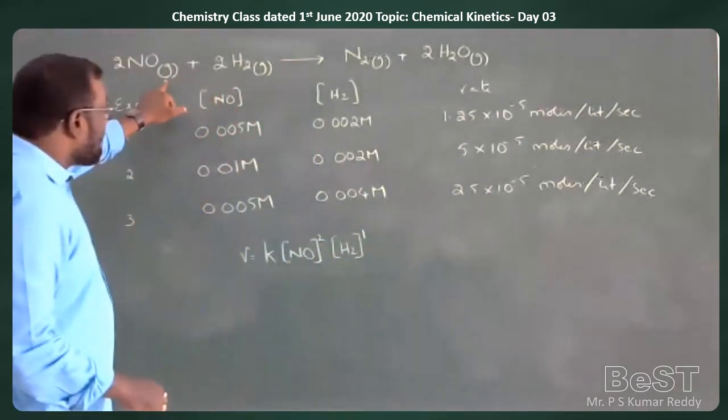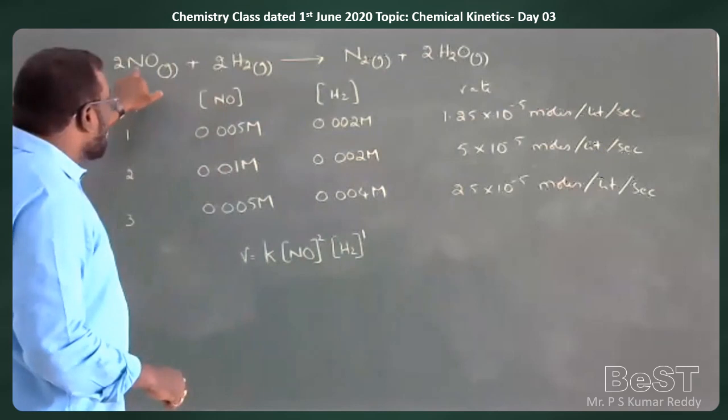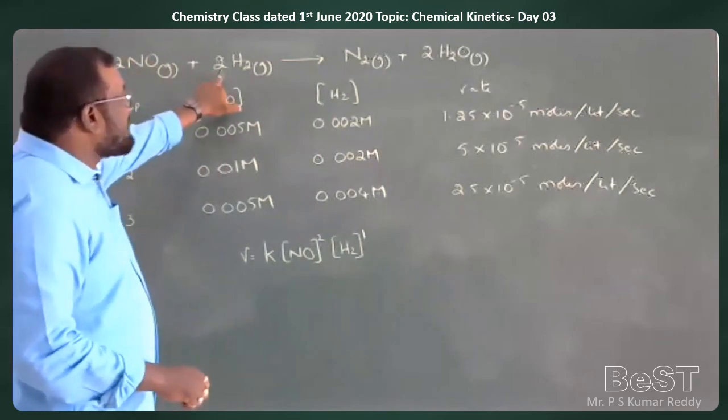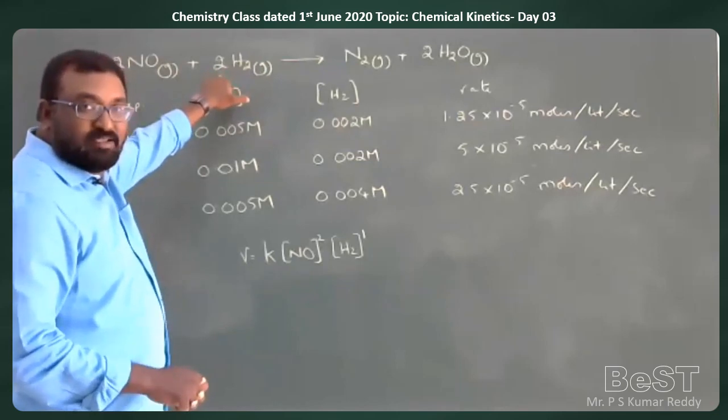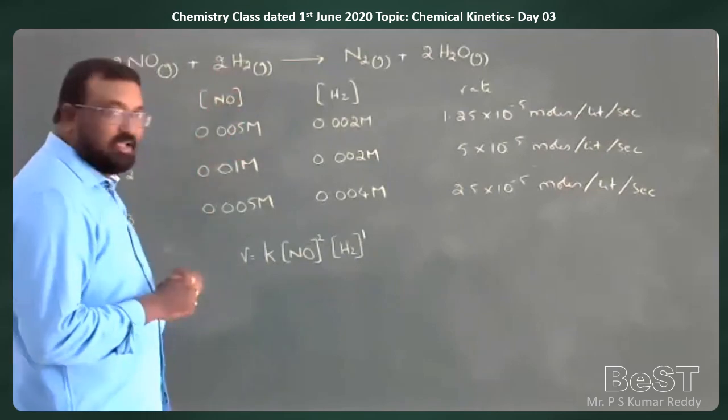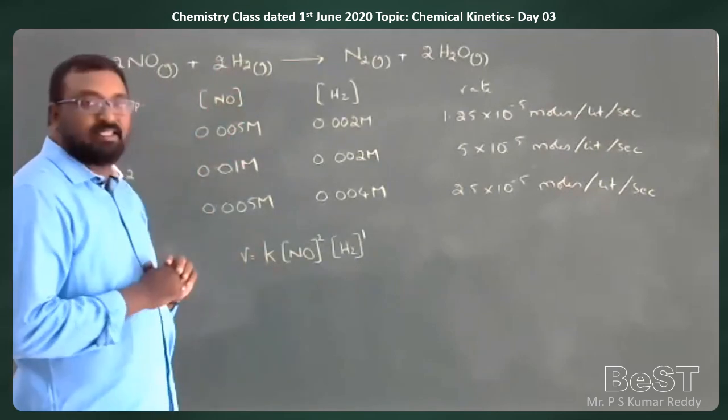But the stoichiometric equation suggests that R is equal to K into the concentration of NO to the power of 2, concentration of H2 to the power of 2. That is stoichiometrically. But experimentally, we can see that this is what happens.